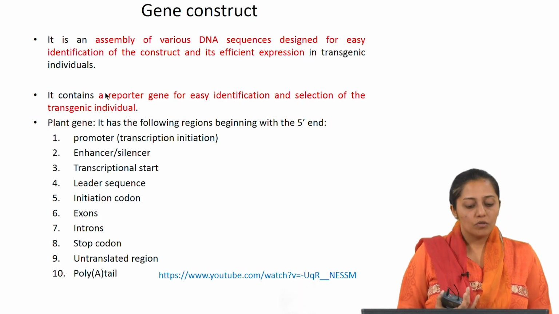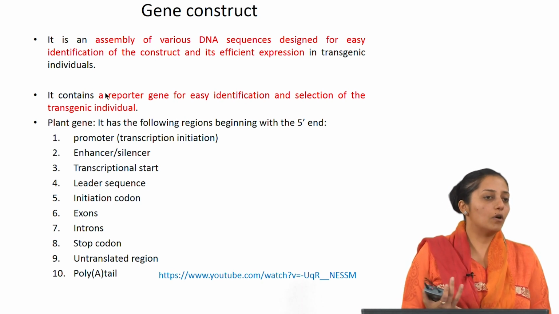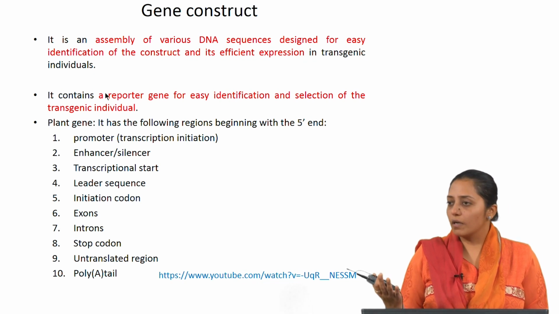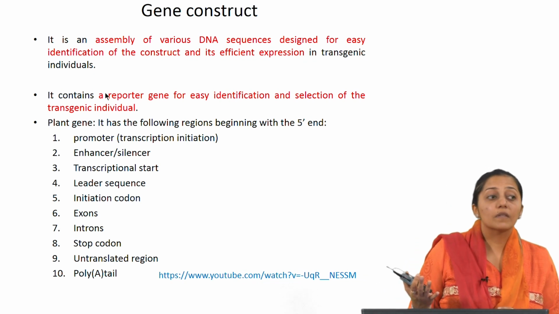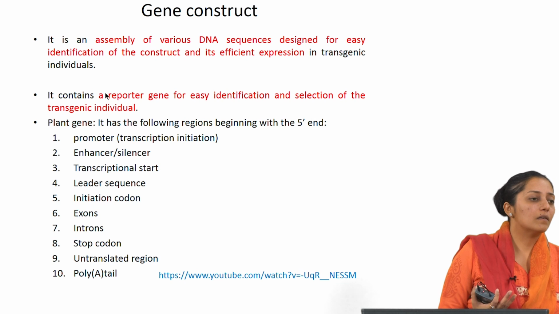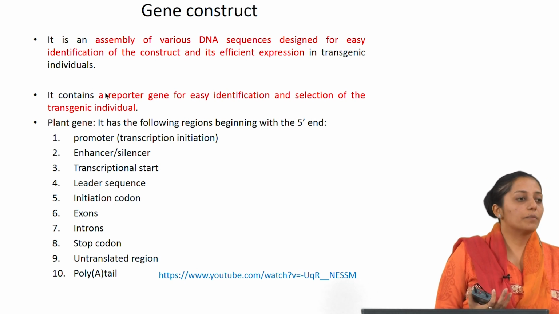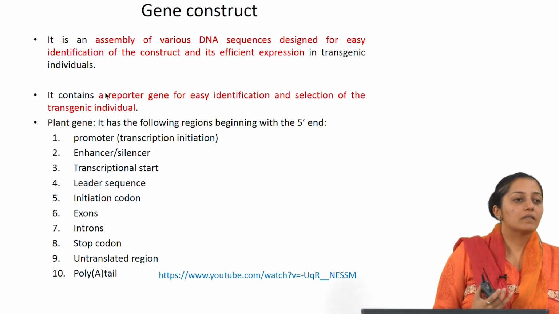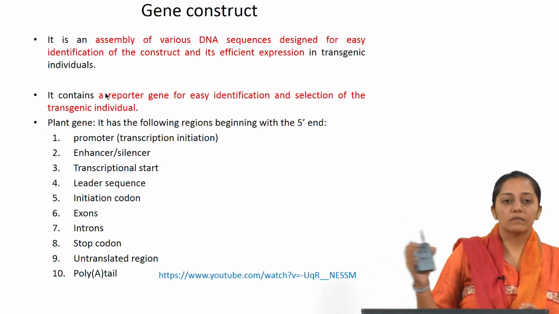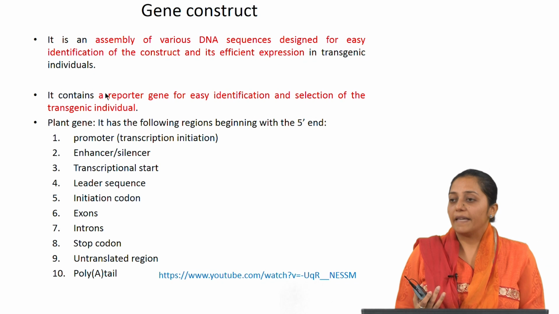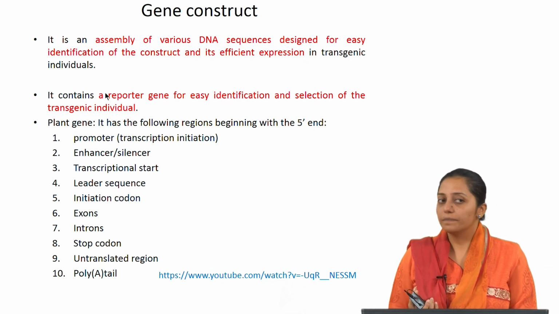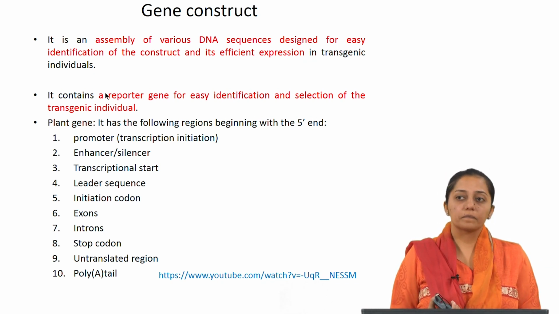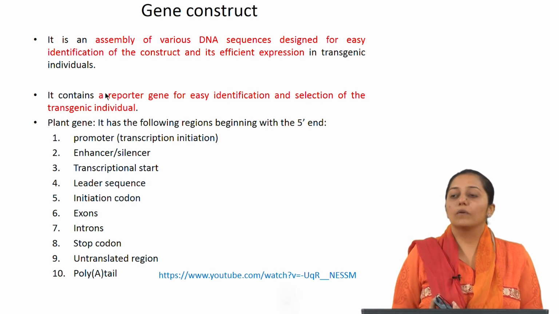You have heard. So, the promoter is used for RNA polymerase binding and the transcription of the gene. Then enhancer and silencer, they regulate something.